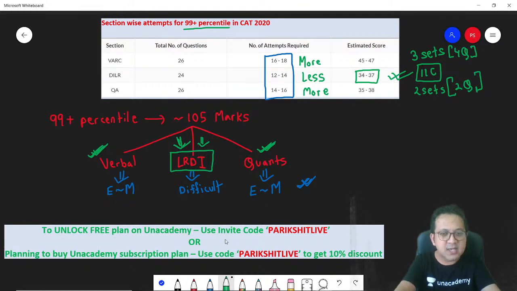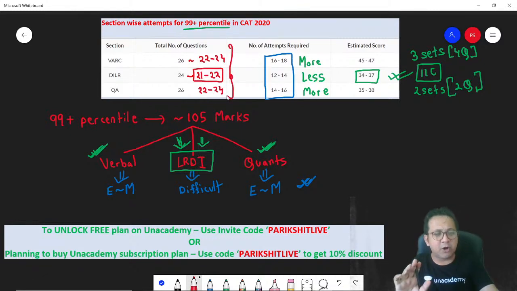Number of questions, how much will it change? Again, going with the newspaper reports, I would say the number of questions would come down to around 21 to 22 in LRDI this year. What about VRC? VRC would also come down. It would be around 22 to 24, and quants would also be 22 to 24. So total questions would come down by around 6.